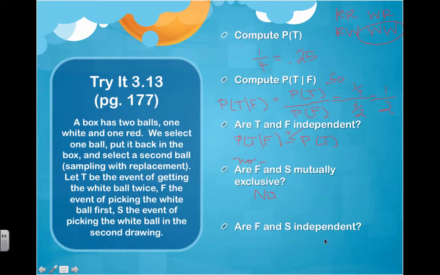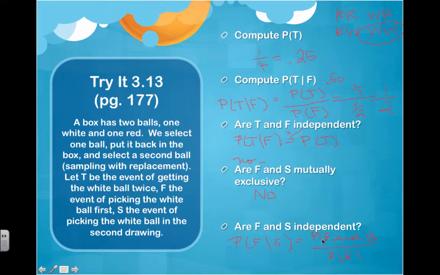Are F and S independent? So again, what's the probability of F given S? That is the probability that we've picked a white ball first, given that we picked a white ball second. So that's going to be the probability of F and S, divided by the probability of S. So over here, I'm going to do it up here a little bit.